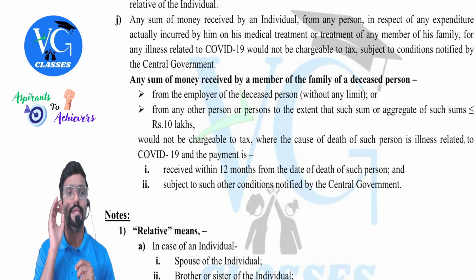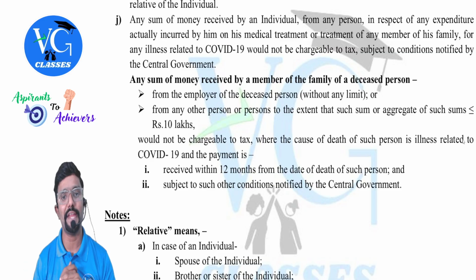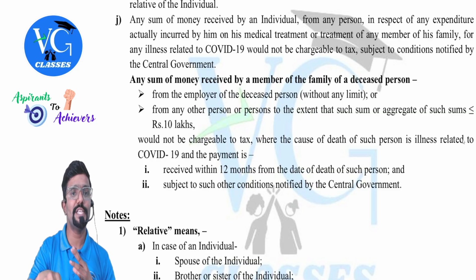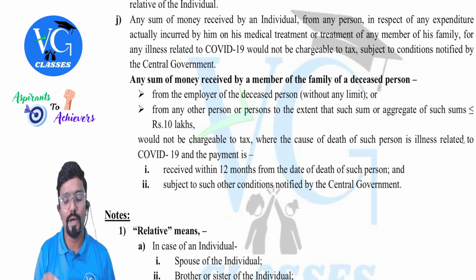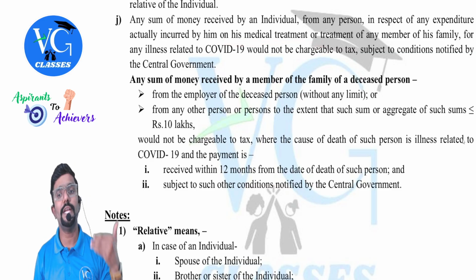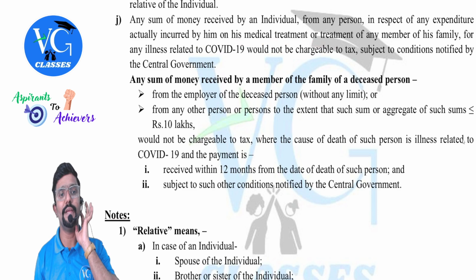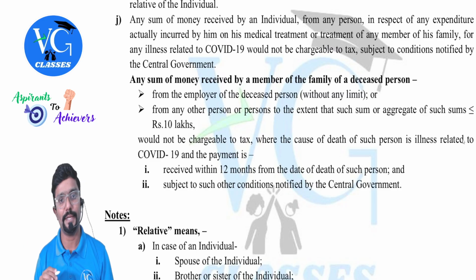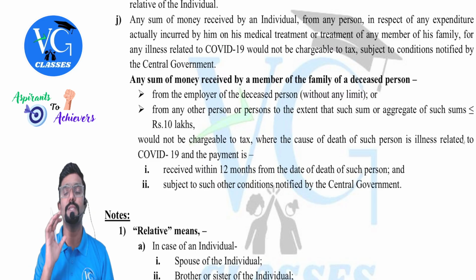J. Any sum of money received by an individual from any person in respect of any expenditure actually incurred by him on his medical treatment or treatment of any member of his family for any illness related to COVID-19 would not be chargeable to tax, subject to the conditions notified by the central government. Okay, now so simple.